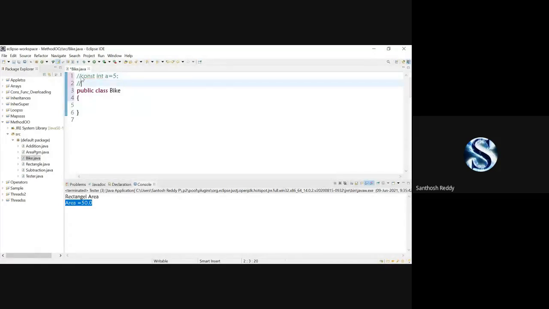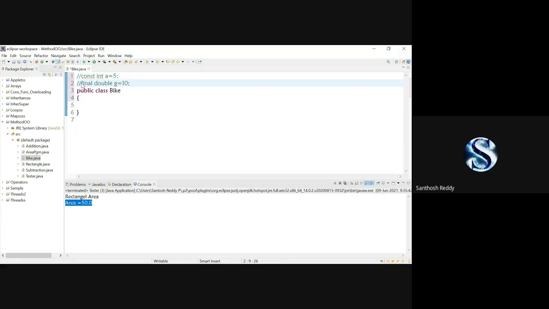Whereas coming to the final keyword, it is very similar to that. Once we have assigned a variable, for example double g is equal to 10, and I want to make this g value constant throughout the program and inherited classes, at that time you have to make it final.